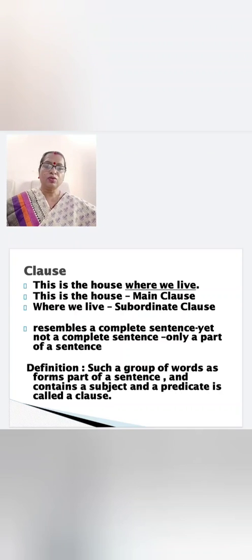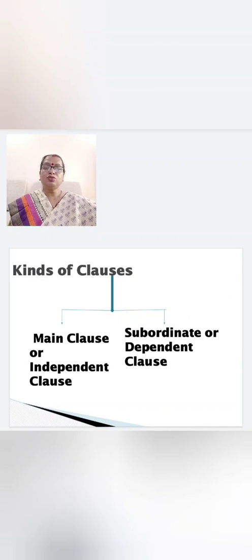So what have we seen? That a clause is a part of a sentence which has a subject and predicate. It is like a sentence. So which are the two kinds of clauses? Main clause or independent clause, subordinate clause or dependent clause.